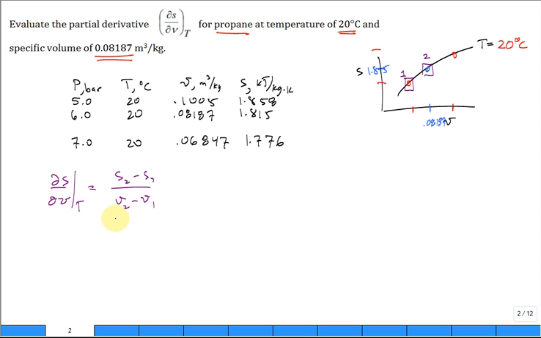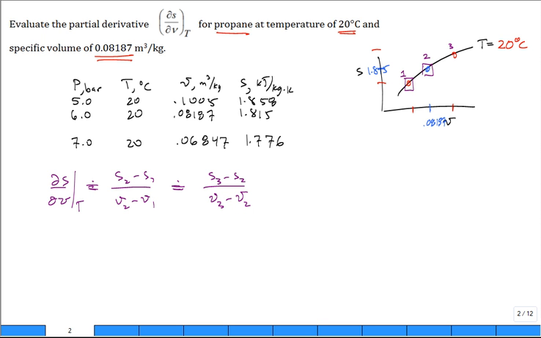Where those points are all at the same temperature. You could also call this point 3, and it's also approximately equal to, because you're going to get a slightly different answer, S3 minus S2 divided by V3 minus V2. Both of those will work.